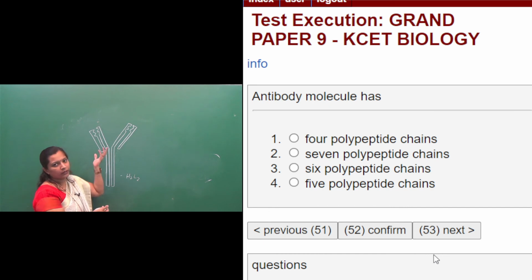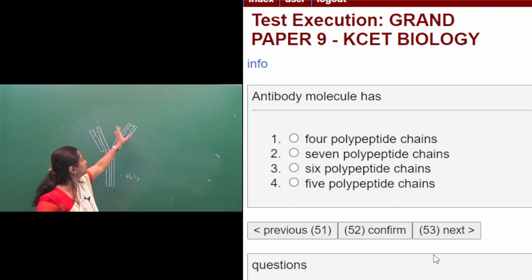We can also find 2 regions in this antibody molecule, the constant region and the variable region. In the constant region, the amino acid sequence will be the same in all antibody molecules, whereas in the variable region, which you can observe at the tip of the 2 arms of the letter Y, the amino acid sequence changes from antibody to antibody molecule. So this is the antigen binding site, right? So we can find 2 regions, constant and variable region.